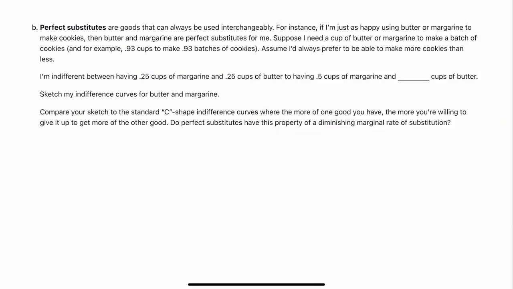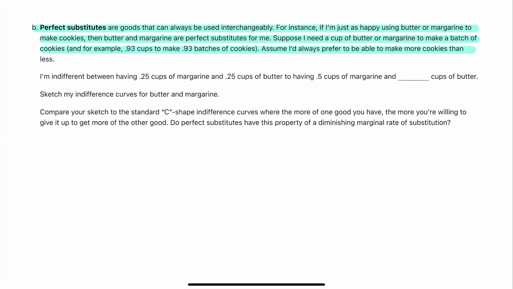Okay, part B says perfect substitutes are goods that can always be used interchangeably. For instance, if I'm just as happy using butter or margarine to make cookies, then butter or margarine are perfect substitutes for me. Suppose I need a cup of butter or margarine to make a batch of cookies, and for example, 0.93 cups to make 0.93 batches of cookies.